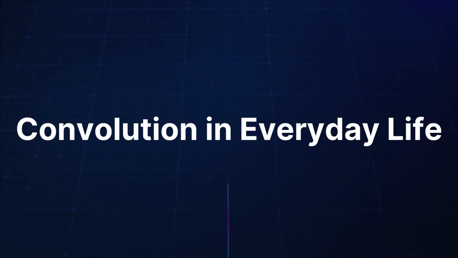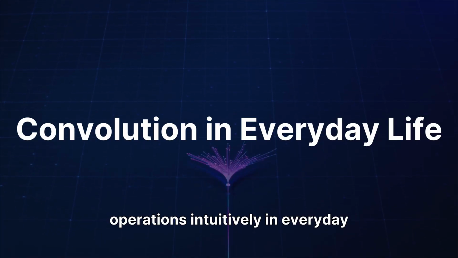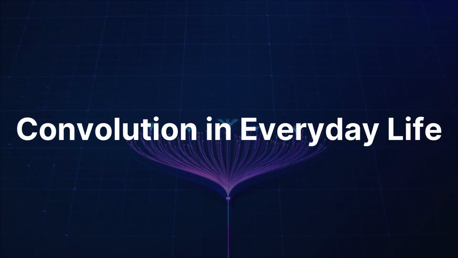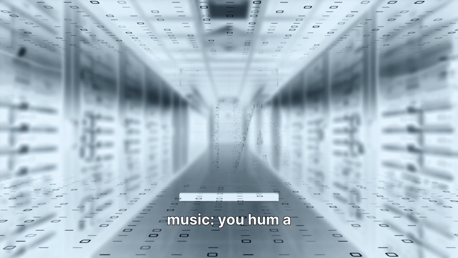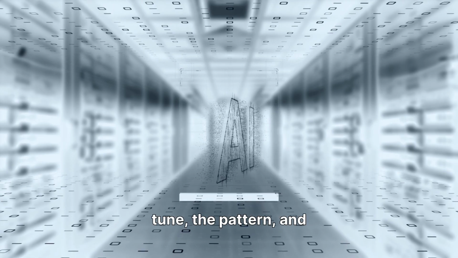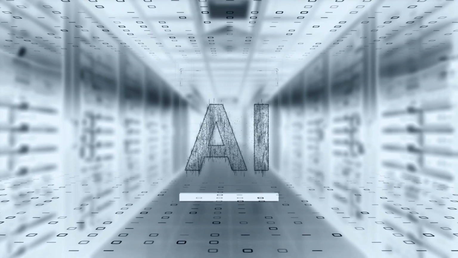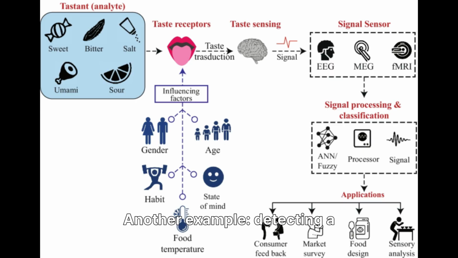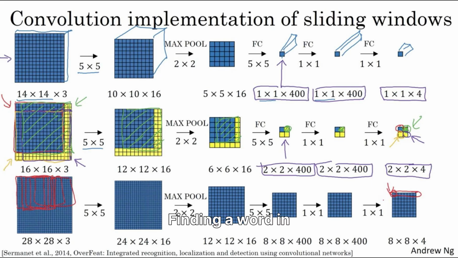Believe it or not, you already do convolution-like operations intuitively in everyday life. For example, searching through music: you hum a tune, the pattern, and try to match it in your memory, the signal. That is convolution. Another example, detecting a flavor in food. When you take a bite of a complex dish, your brain compares the taste pattern, the kernel, to known tastes, the input. Another convolution. Finding a word in a paragraph: your eyes scan across, checking small windows of text at a time. That sliding movement mimics convolution.